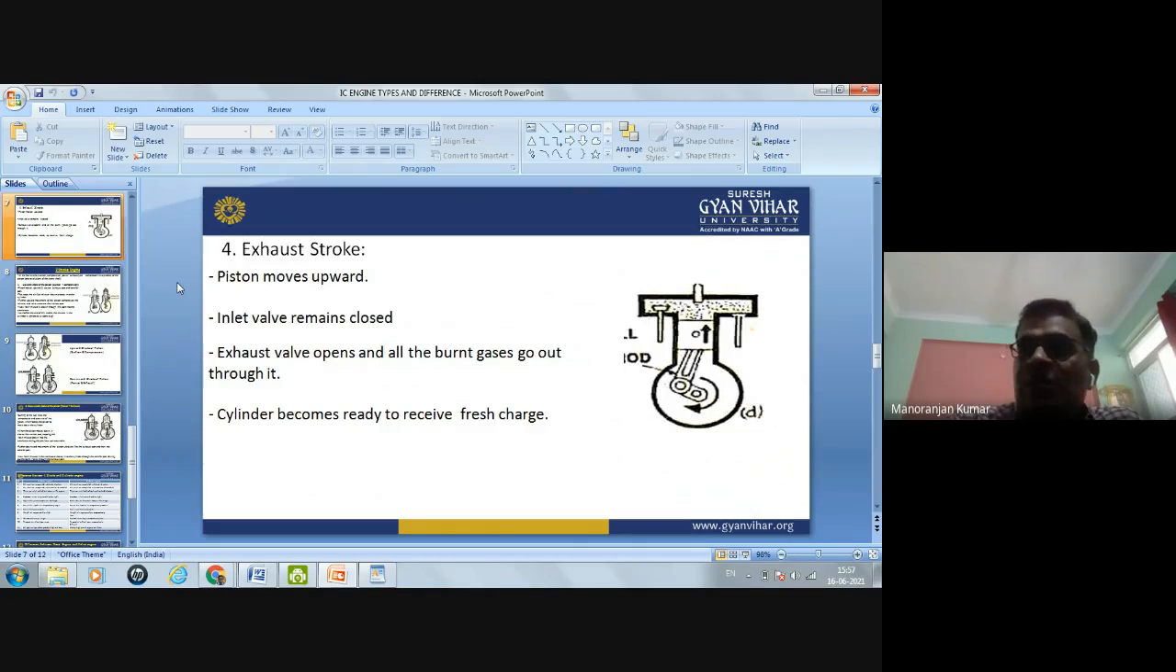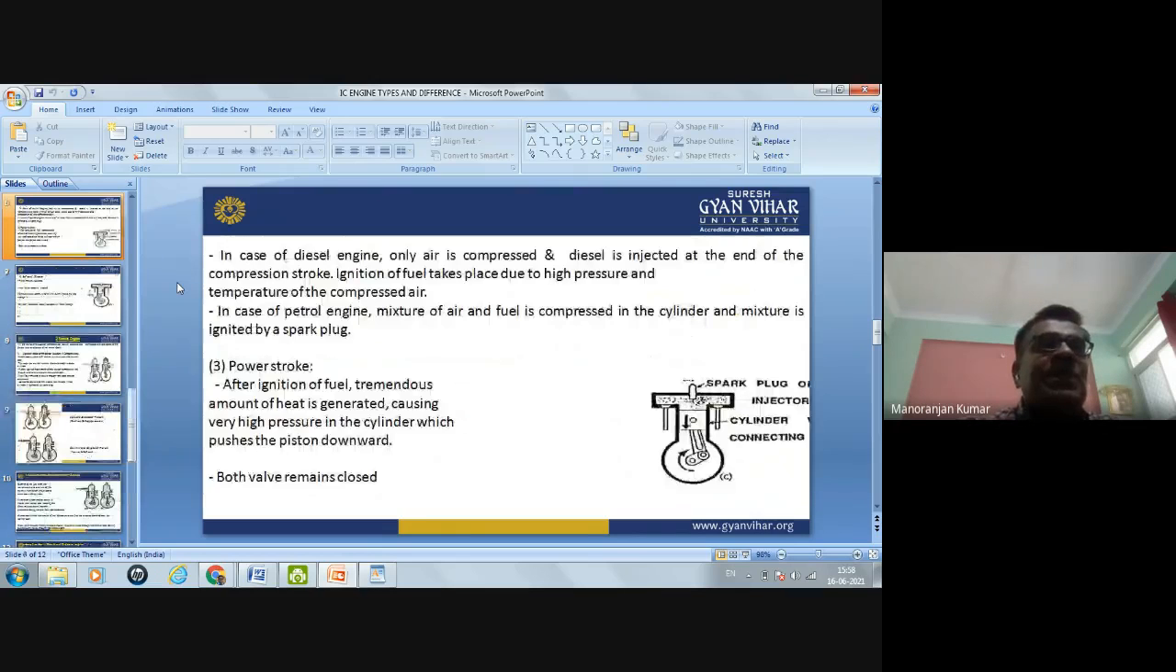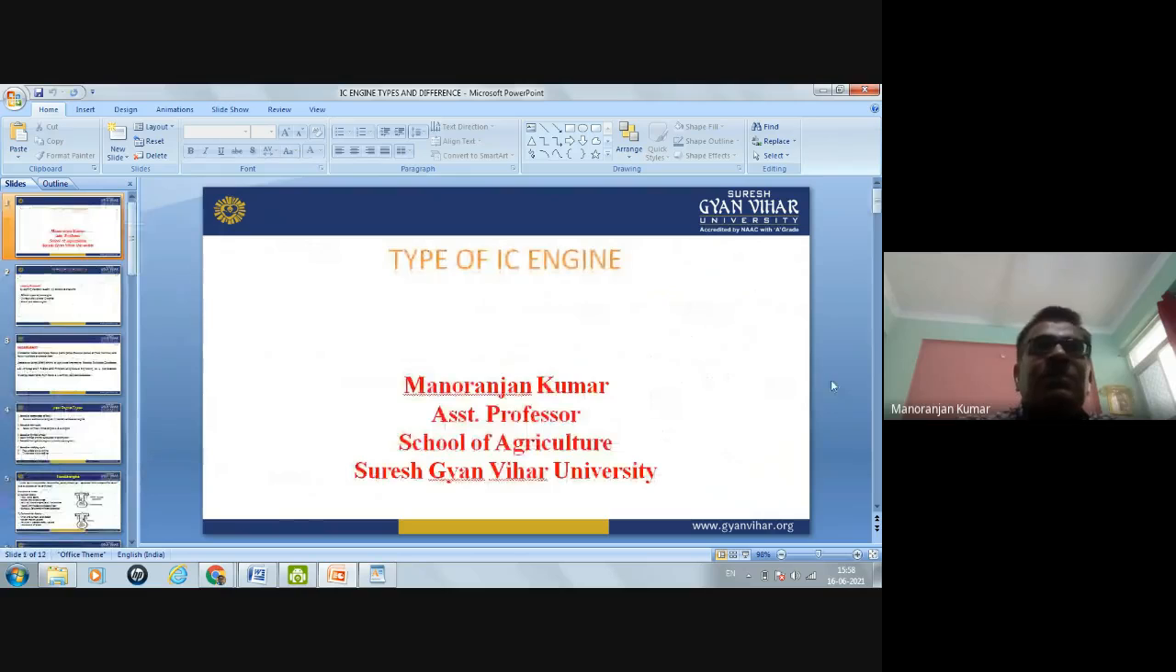We have seen all the events and what are the different activities completed in all these events, like the suction event, compression event, power event, and exhaust event. Also, we have seen the two-stroke engine. We have also seen the difference between two-stroke and four-stroke, and the difference between petrol engine and diesel engine. So, this is all about today's lecture. In the next lecture, we will see some terminology related to the IC engine.